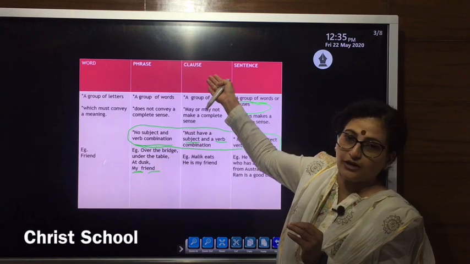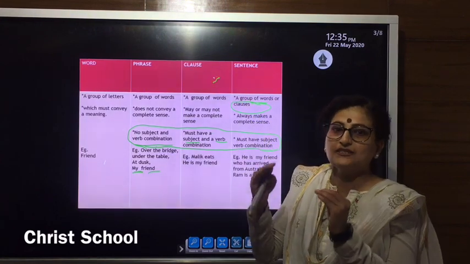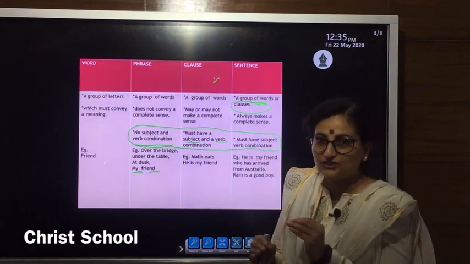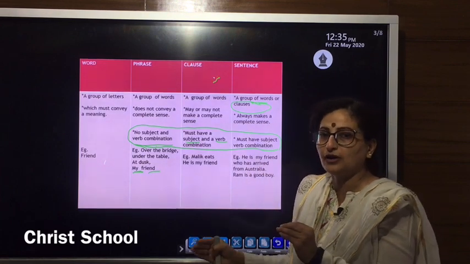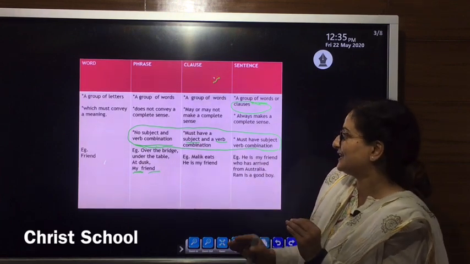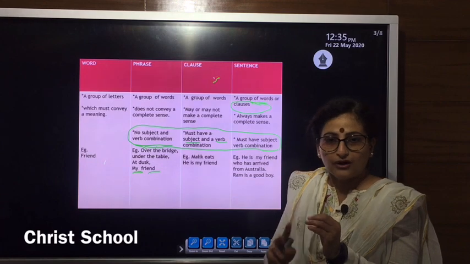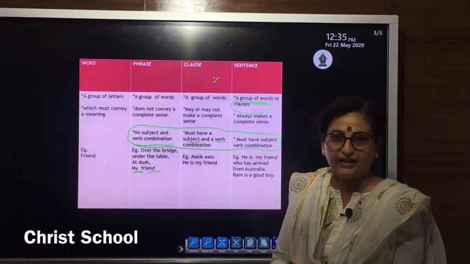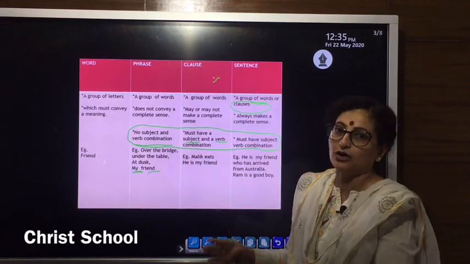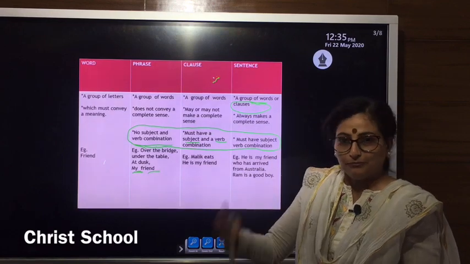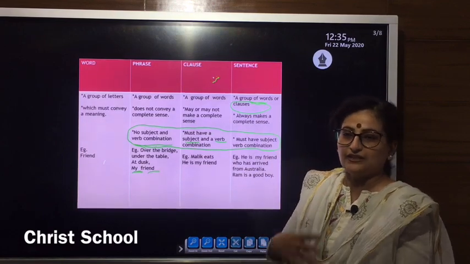And when we talk about a clause, it is a group of words which may or may not make a complete sense, but they always comprise a subject and a verb. For example, Malik eats, Sita runs.